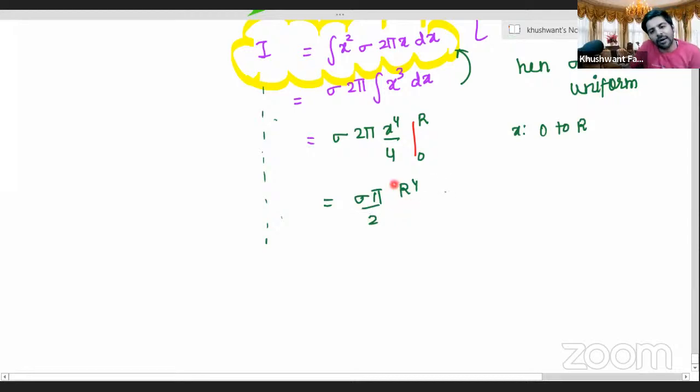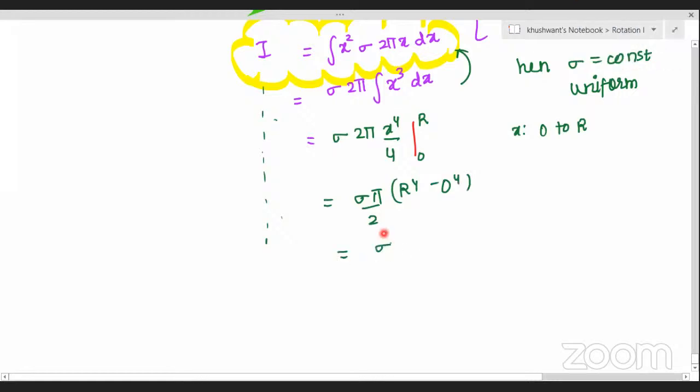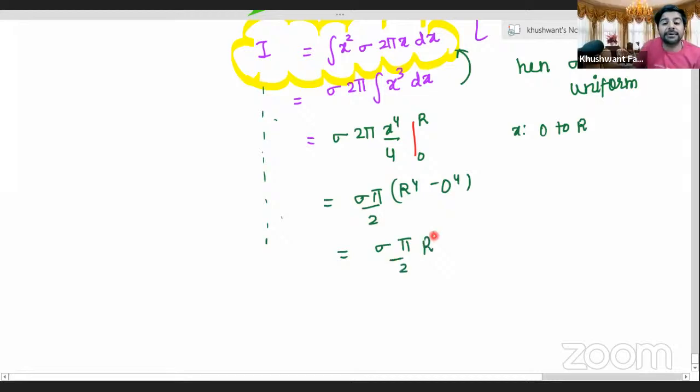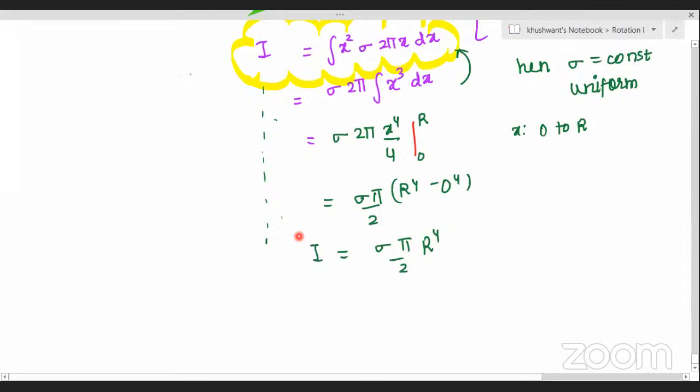Minus 0 power 4. Aryan, have a look. Praveen, are we clear until this point? Yes, sir. Now this is the value for the moment of inertia of a disk.